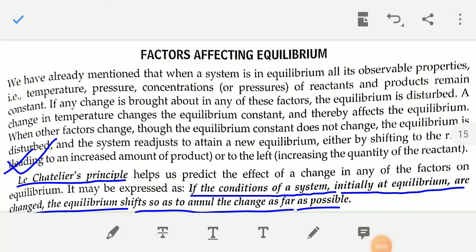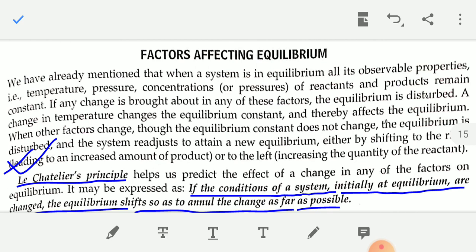Good morning, students. In this video, I'll discuss factors affecting equilibrium. There are some factors which can affect the equilibrium, and these factors are temperature, pressure, concentration of reactants and products. If any change is brought about in any of these factors, the equilibrium is disturbed.